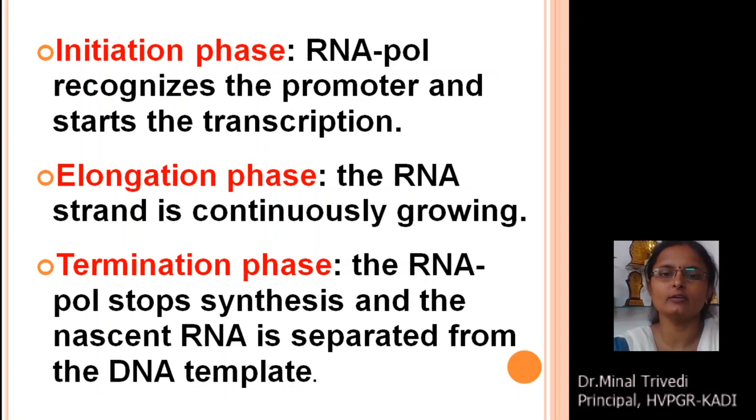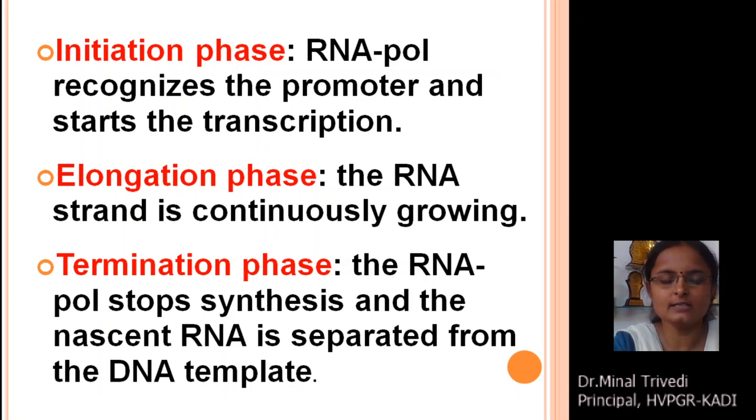We have discussed in our previous lecture the structure of the bacterial promoter. The transcription unit consists of the promoter, the RNA coding region and the terminator. The promoter is the sequence which plays a key role in the initiation of transcription. The bacterial promoter consists of two important consensus sequences, the -10 consensus sequence and the -35 consensus sequence. To this promoter, the RNA polymerase holoenzyme binds and initiates the process of transcription.